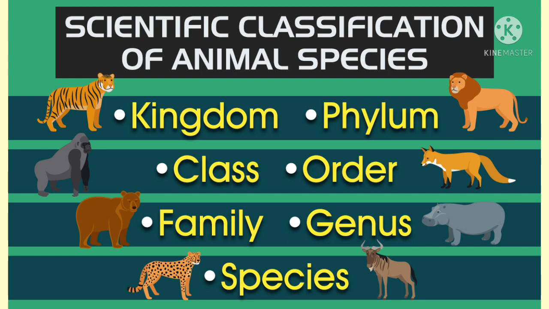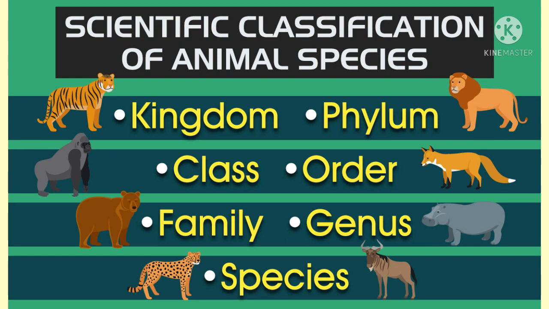Next one is phylum. Classes which are related with one another constitute a phylum. The classes are different animals like mammals, human beings, birds, that is pigeon, parrot, reptiles, lizards, frogs, that is amphibia, and fishes. They all come under the phylum Chordata.